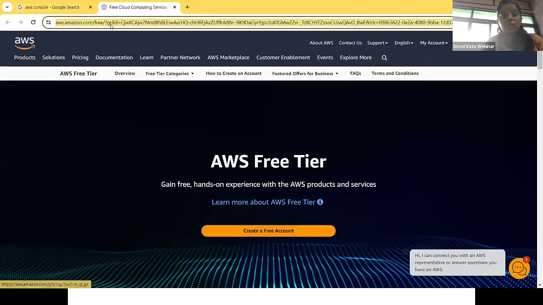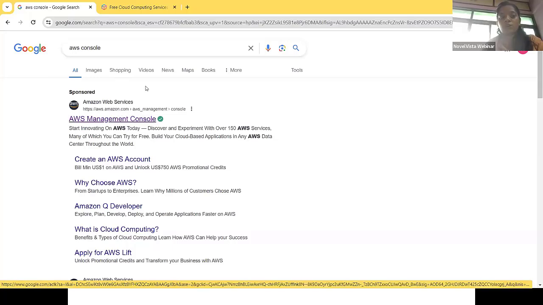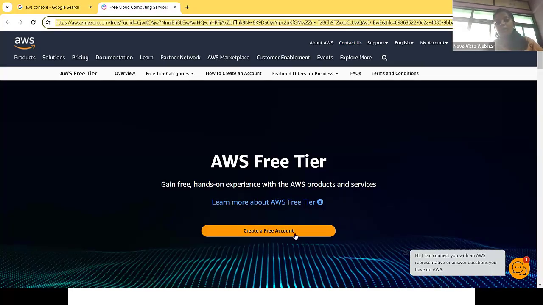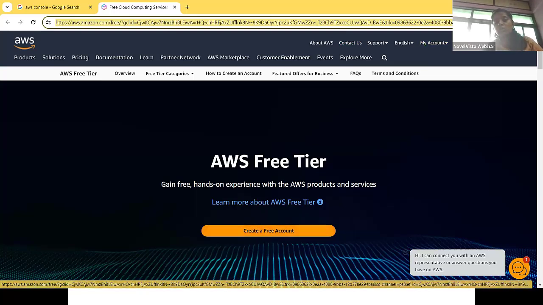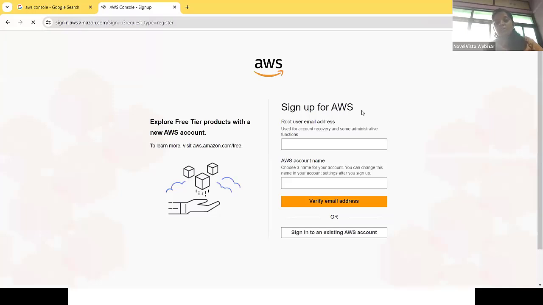Now you can see this is the AWS Web Service Provider console. We need to type AWS console in Google, then click on that first link, that is aws.amazon.com. Here we can open this. Now, first we need to create an account. If you already created an account, you can directly sign in to the console. But if you don't have an account on Amazon Web Services, you need to first create one. If I click on create free account, you can see we can create an account.